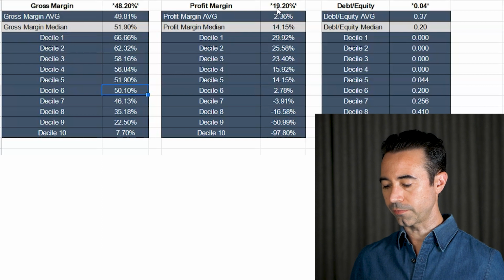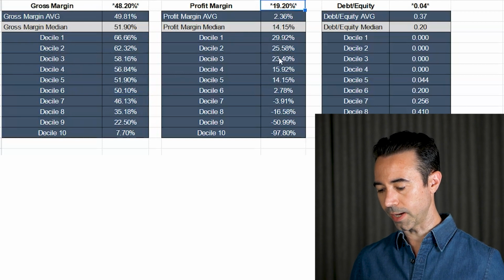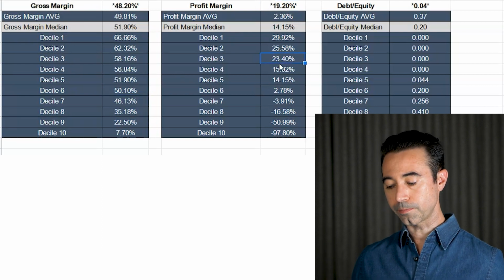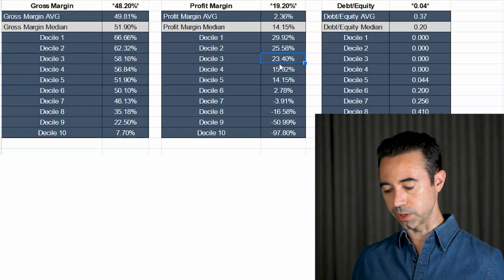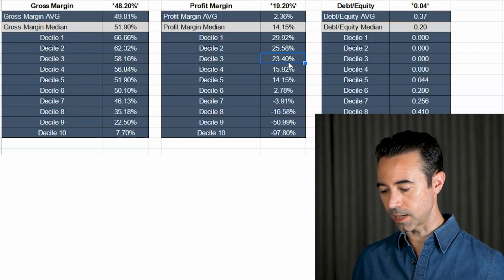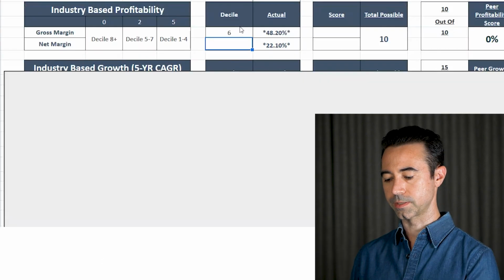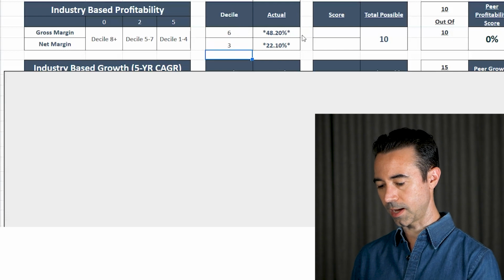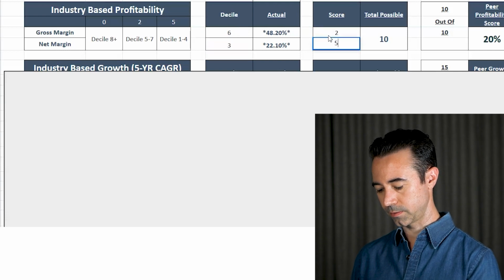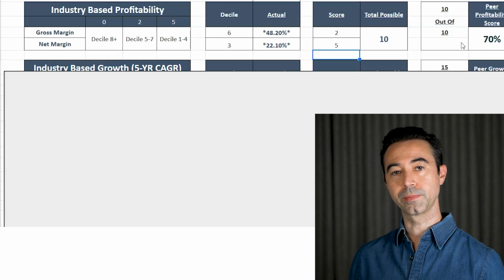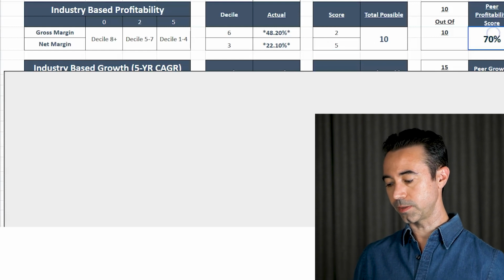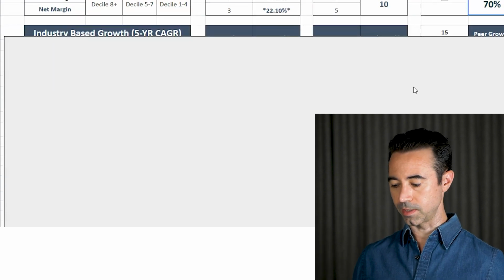Next, we have the profit margin, 19.20. That is going to have a more competitive profit margin, which is good. You know, we want to see profits, of course, and that is going to fall under the 3rd decile. So that's actually going to get a full score, 5 points. So 6th decile, 3rd decile, 2 points, 5 points. So the industry-based profitability is actually going to be 70%, better than some of the other scores.